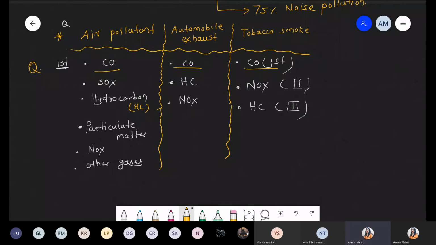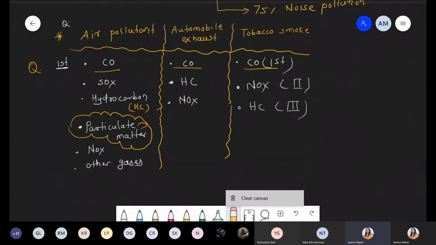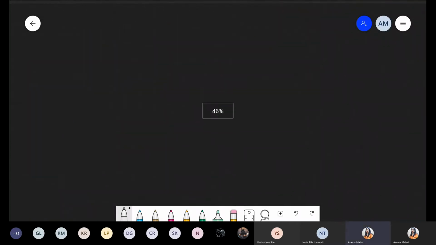Okay, Shweta, chalo. Now the next point we are taking is some important points with respect to particulate matter, because in the NEET examination there is a question they ask: what is the size of the particulate matter which causes disease or is harmful to humans. So we are talking about the next part, that is, what is the meaning of particulate matter and what is its effect.